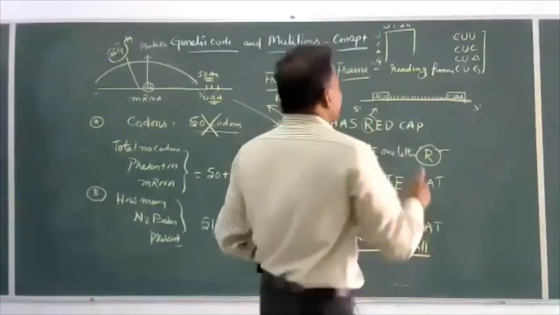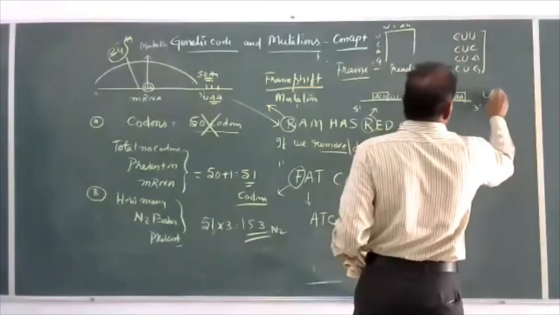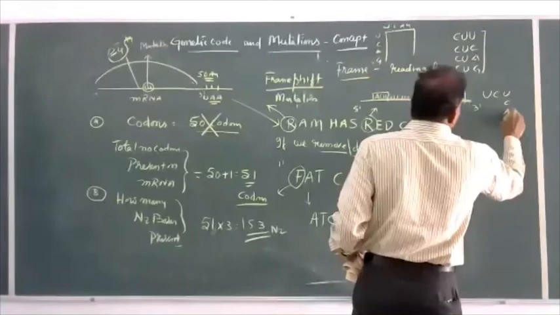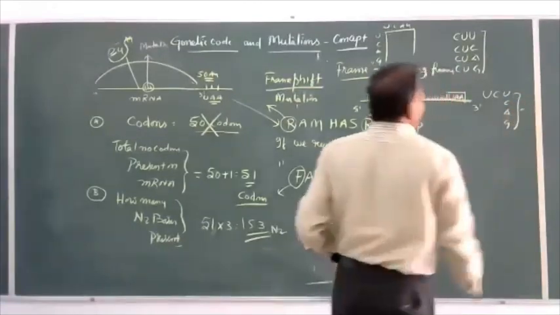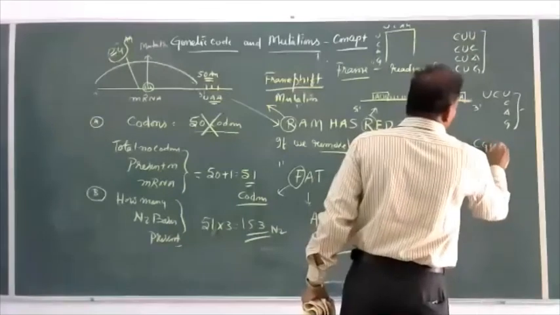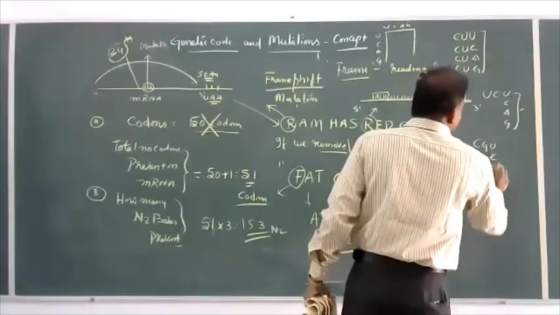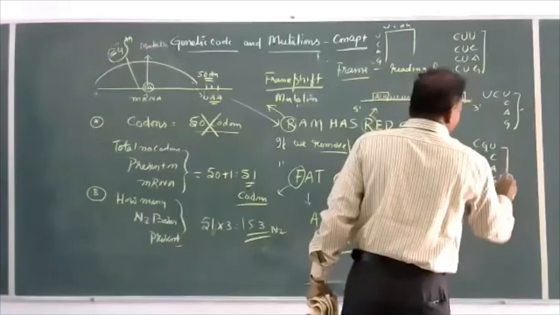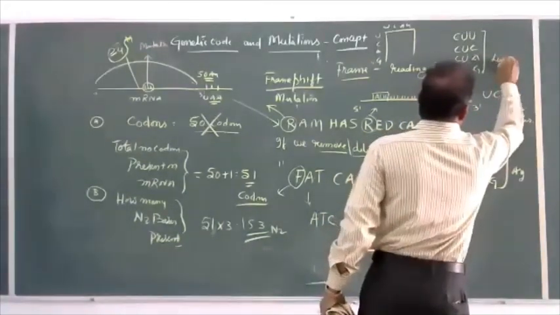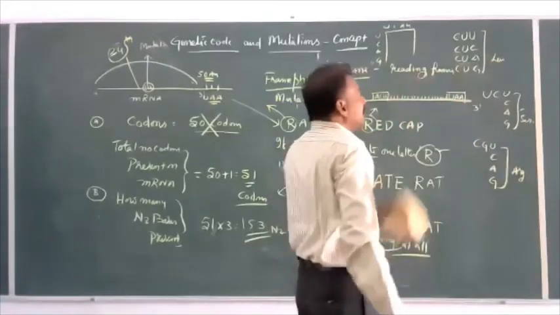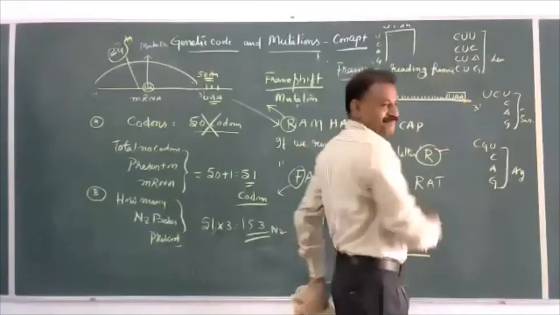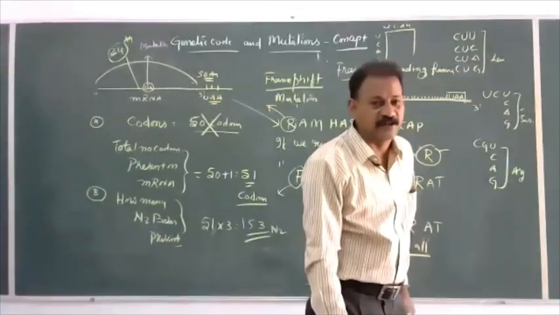If you take UC: UCU, UCC, UCA, UCG, these four are for one more amino acid, serine. If you take CGU, CGC, CGA, CGG, arginine. The only thing you have to remember is the first two letters. This is the easiest method of following the genetic code.